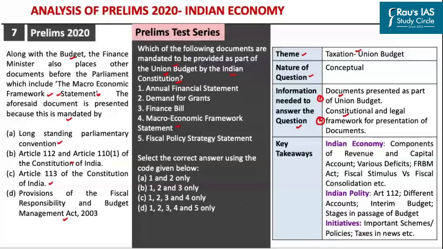So basically, you have to understand that the annual financial statement, the demand for grants, and the finance bill, these three documents are mandated under the Indian Constitution. The macroeconomic framework statement and the fiscal policy strategy statement are mandated under the FRBM Act. The same was provided even in the explanation to this particular question. So the answer to this particular question was 1, 2 and 3 only. So by easily solving this particular question in the prelims test series, we would have got the right answer to the question which was asked in Prelims 2020. The right answer here was the provisions of the FRBM Act.